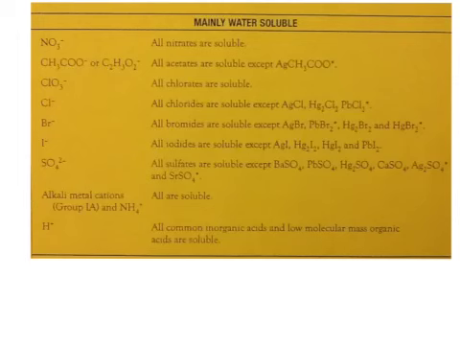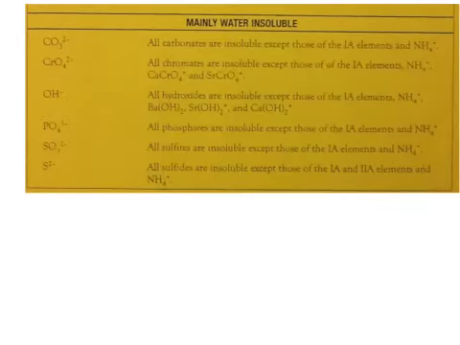You'll notice that the first group of ions that we're going to talk about are ones that are mostly soluble in water. And as we progress to the bottom part of our sheet of solubility rules, we're going to start seeing ions that indicate the substance will not be soluble in water. It will be insoluble. Let's take a moment to look at these rules one at a time.